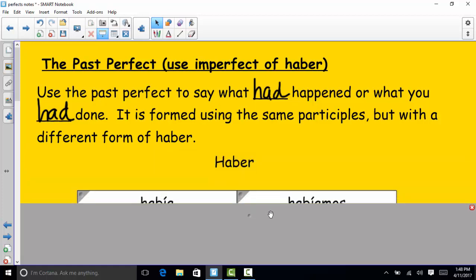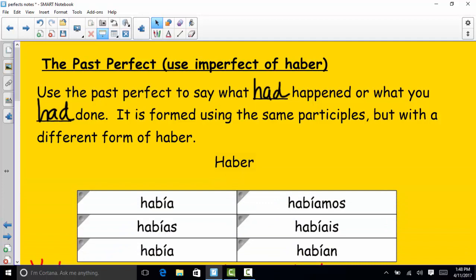So here are our forms of haber in the imperfect. And you've already seen había. That means there was or there were when it's used by itself. But this form of haber can also be used with a past participle to say what had happened or what you had done. And we talked about this before, and that is why haber is called a helping verb, because typically it's not used by itself. So you start with either había, habías, había, habíamos, habíais, or habían.